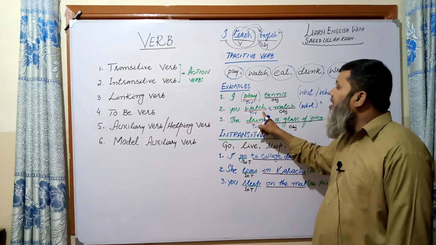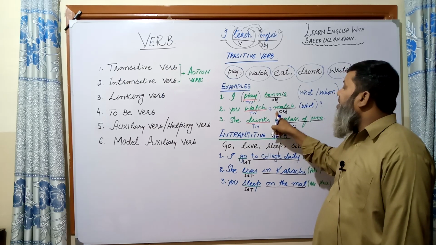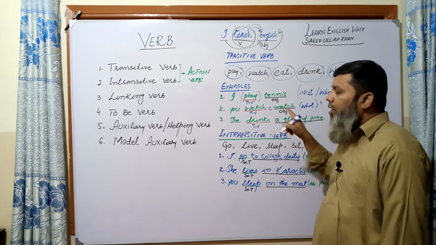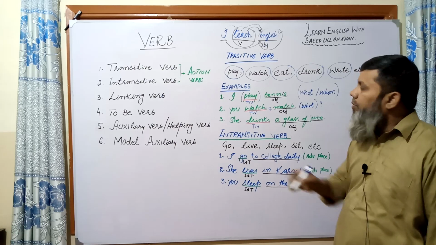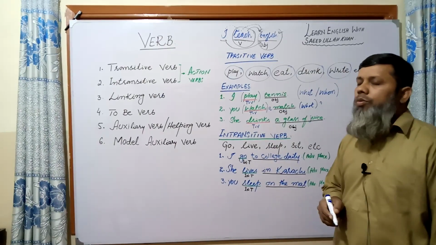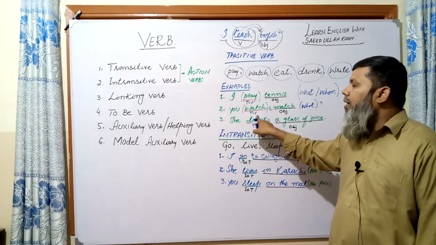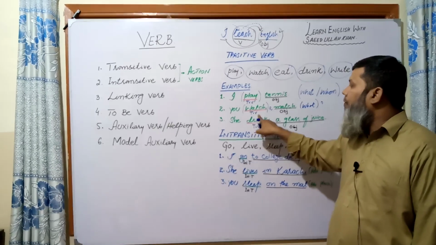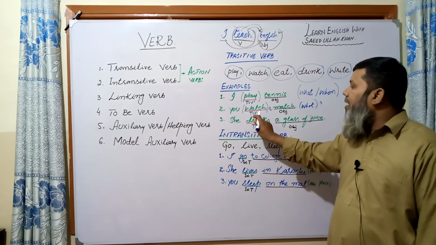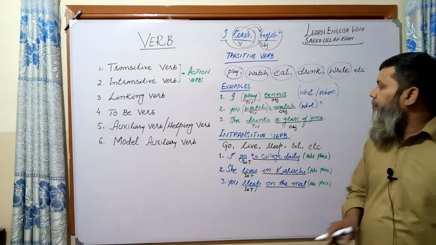So this action tells us what you watch. The answer is match. So match is used as an object. So the word watch is used here as a transitive verb. TV: T for transitive, V for verb. We can just mention it with these two letters as a transitive verb.